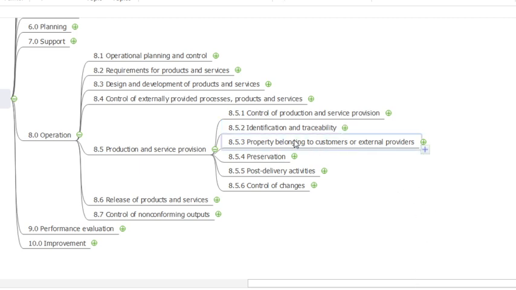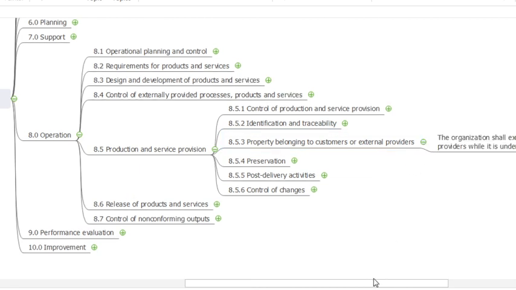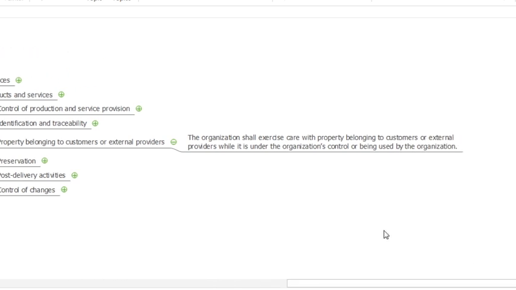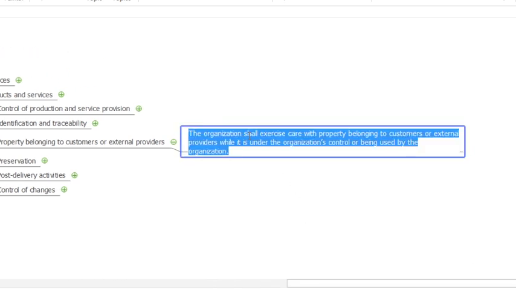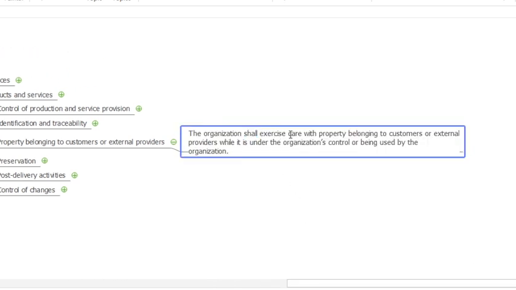8.5.3, property belonging to customers or external providers. Now the organization shall, again here shall, exercise care with property belonging to the customer or external provider, which is under the organization's control or being used by the organization.